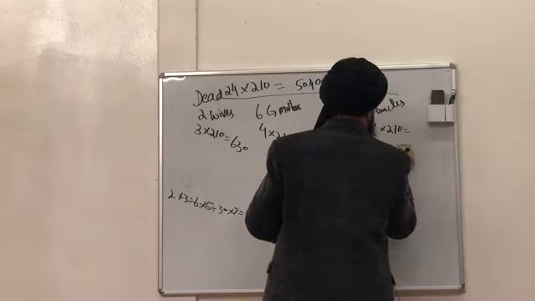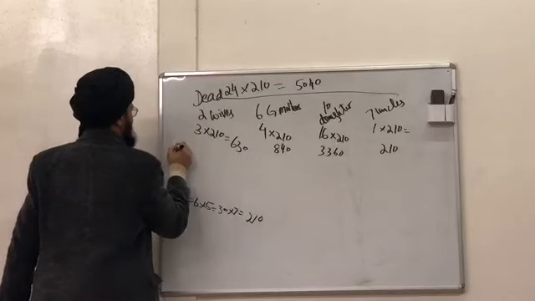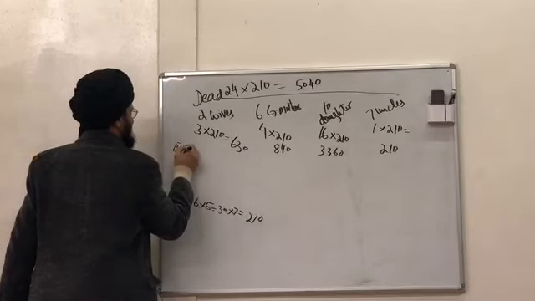So 210. Now here there are 2 wives, so each one will take 315.